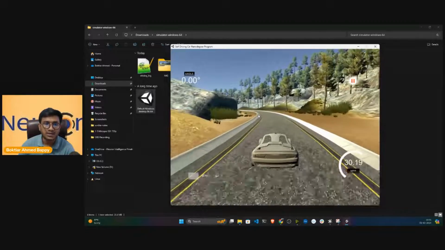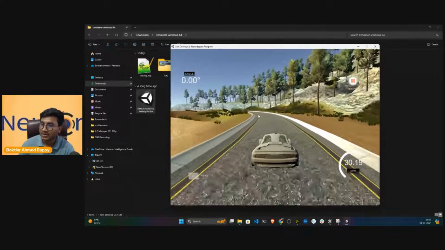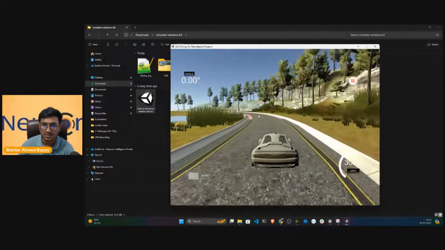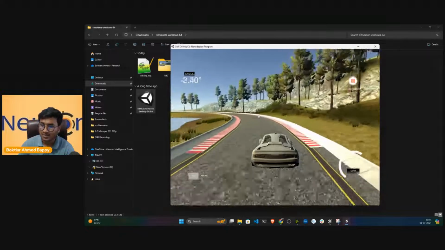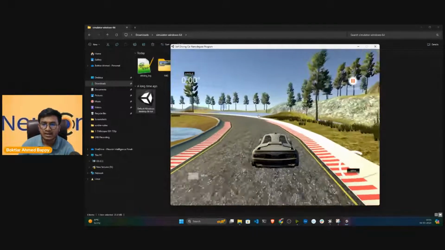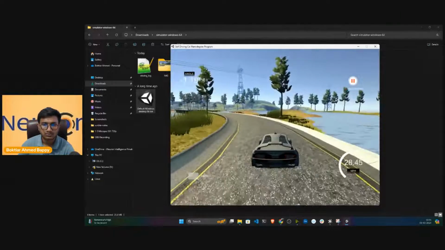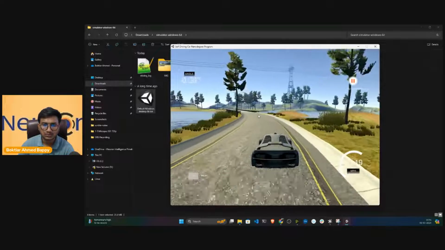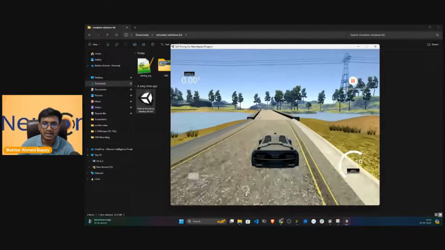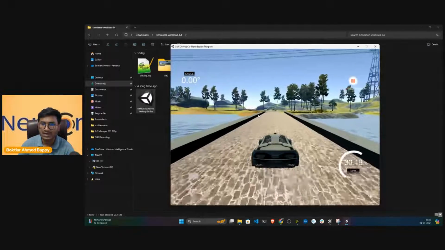And you can see the speed and the angle are automatically getting captured, because I already showed you it is having 3 cameras. With the help of 3 cameras it is capturing every image, and it also has some sensors. With the help of sensors it is collecting the steering angle and the speed. So at least you have to drive this car 3 times on this particular track if you want to get a very good data set.